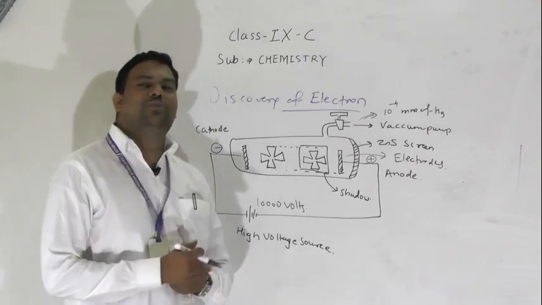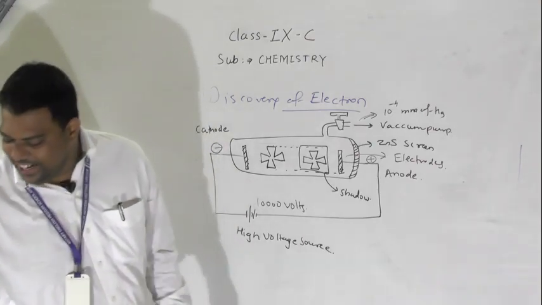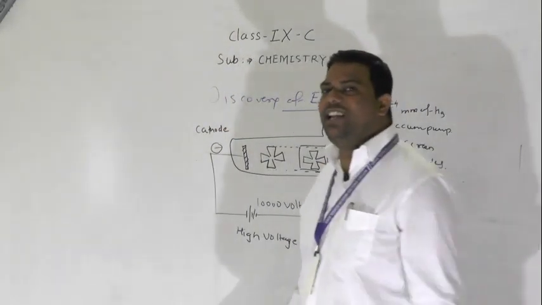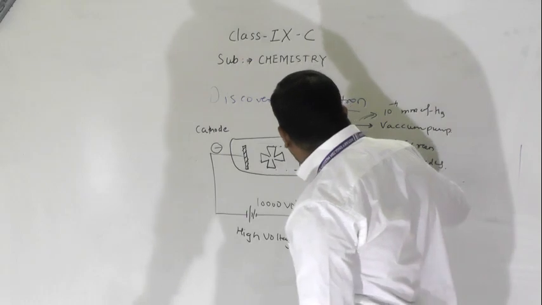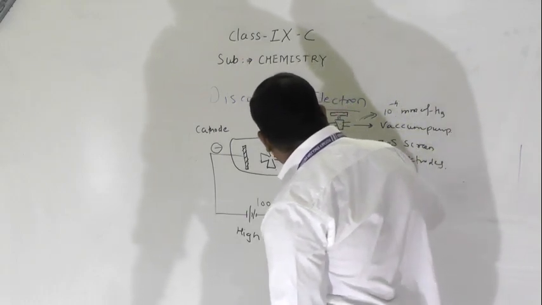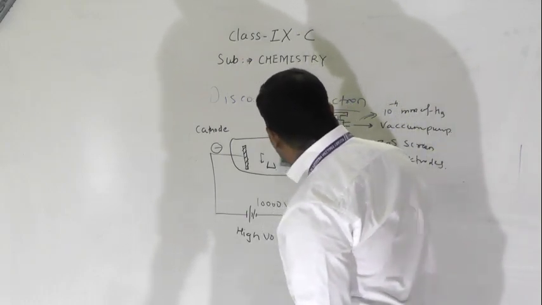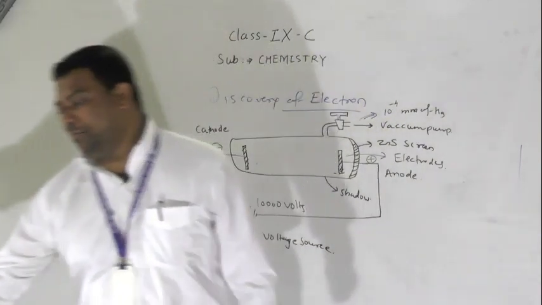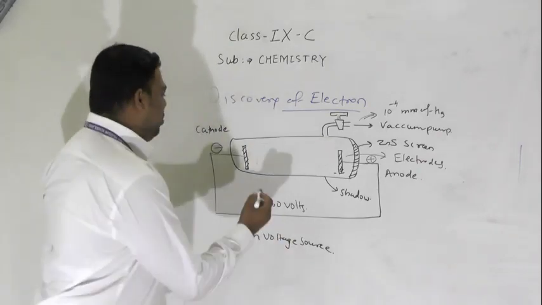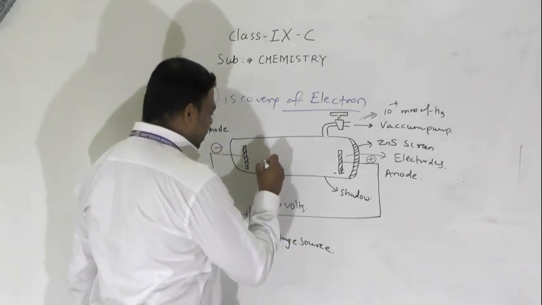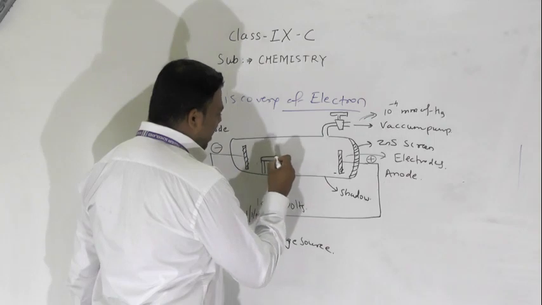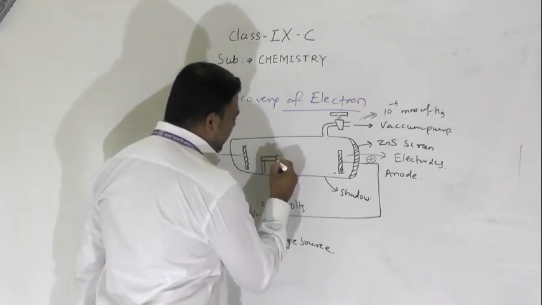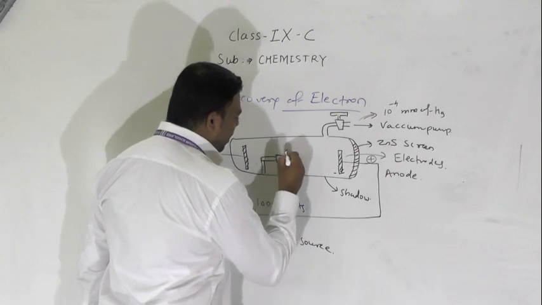One more observation: the cathode rays produce a mechanical effect also. How is that mechanical effect shown? He kept a paddle wheel, like this. Let's see diagrammatically how he kept the paddle wheel.